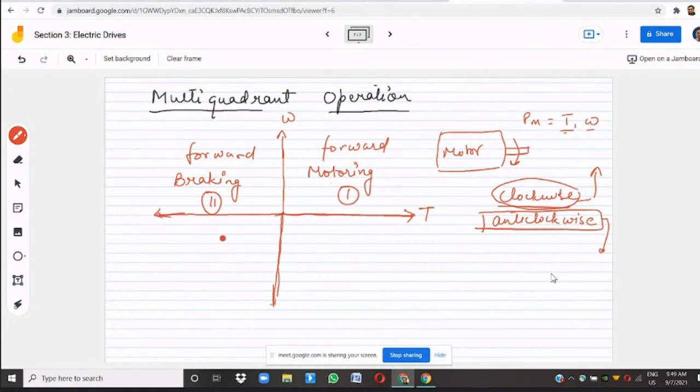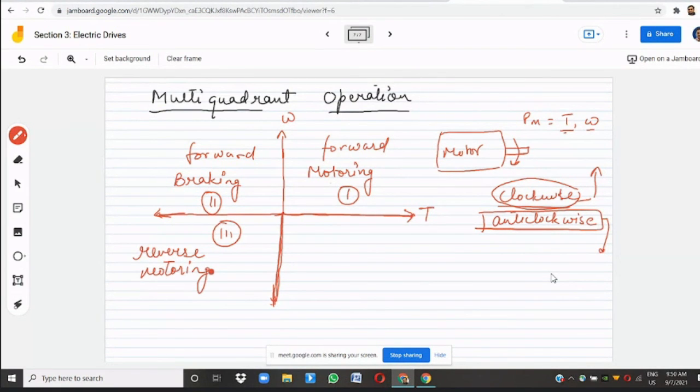Now what will happen in the third quadrant? In third quadrant your motor is rotating in anti-clockwise direction, but again your torque is supporting that speed, right? वो उल्टी दिशा में घूम रही है लेकिन टॉर्क भी उसी दिशा में लग रहा है, तो मोटर will continue to run or it will slowly come down to zero speed? सर कंटिन्यू टू रन। Yeah, it will continue to run, पहले वो क्लॉकवाइज डायरेक्शन में रोटेट कर रही थी, अब एंटी क्लॉकवाइज डायरेक्शन में कर रही है, तो we can call this mode as reverse motoring mode.